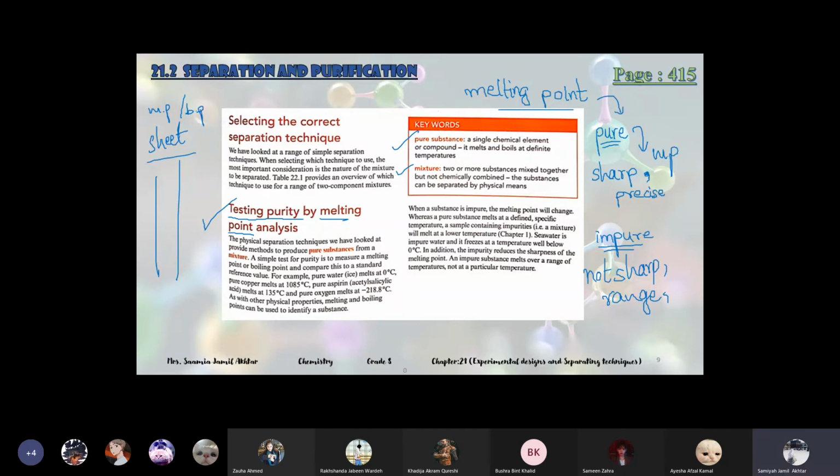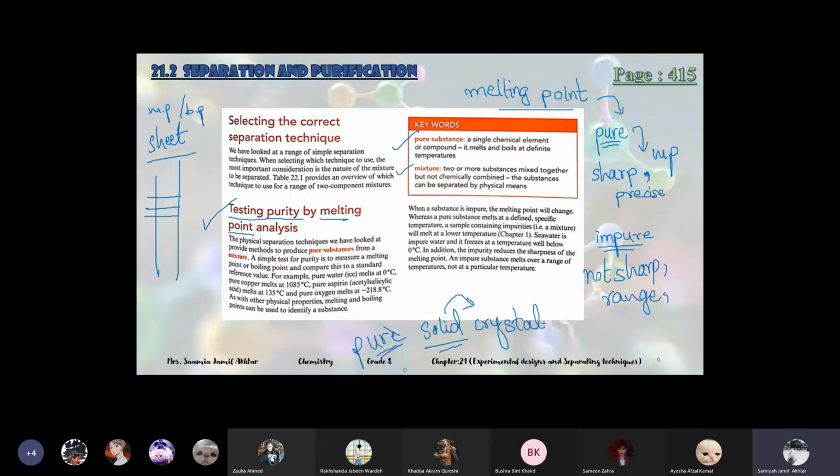If it is solid, we melt some of the crystals. When we heat them, if they melt at a sharp temperature, then we will say that they are pure, and they match the value given on the sheet.